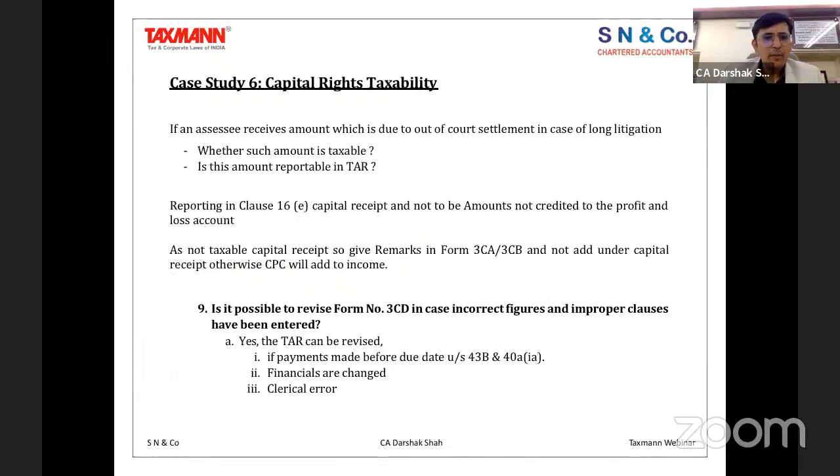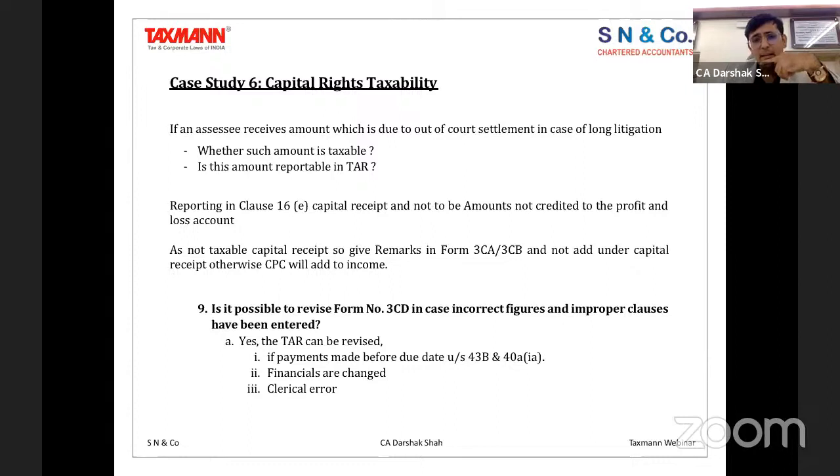I'm sure that's okay. There's one more case which has been allotted to me, and now I'll take this point also. That is basically capital receipts. Now, what happened in this case study? This case study is trying to say that there is an out of court settlement, and because of the out of court settlement, there is some amount which I have received by way of a capital receipt.